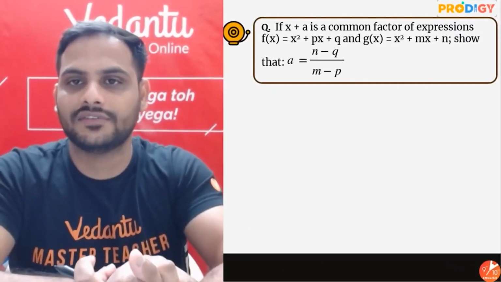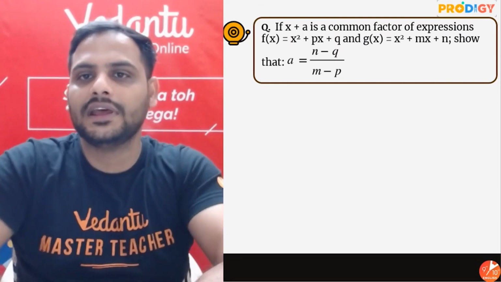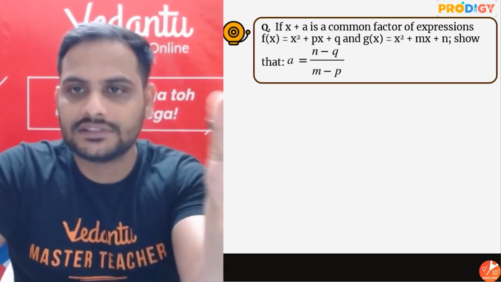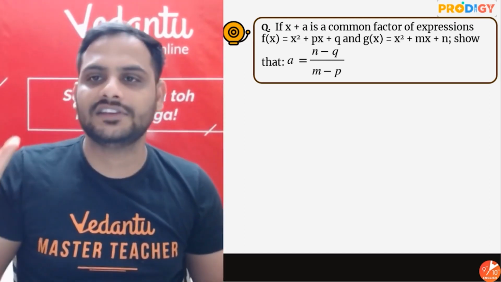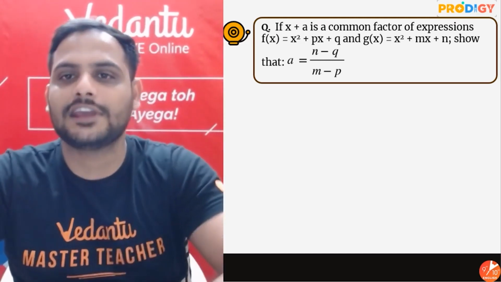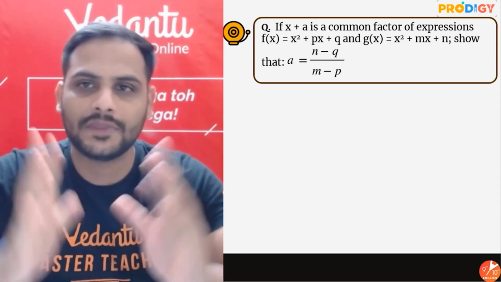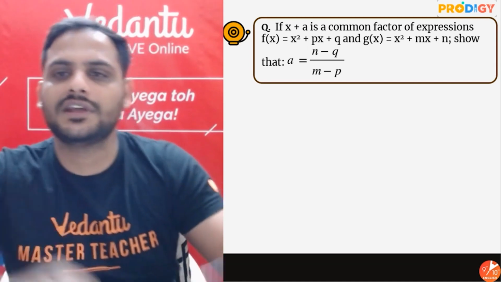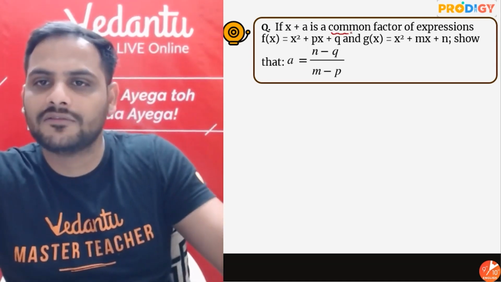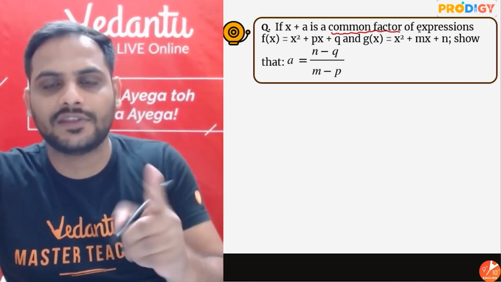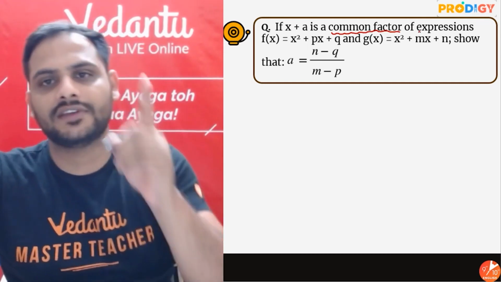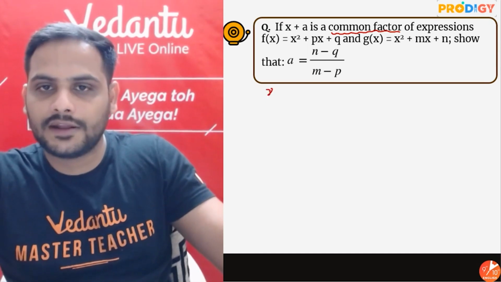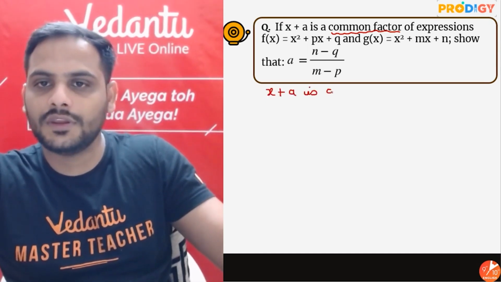Next question we have is this. This is a very good question. x plus a is a common factor of the expressions f(x) and g(x). Show that a is equal to (n minus q) upon (m minus p). Obviously, I don't have any other choice rather than using the information of the common factor. That means x plus a is a factor of f(x), and x plus a is a factor of g(x) also.